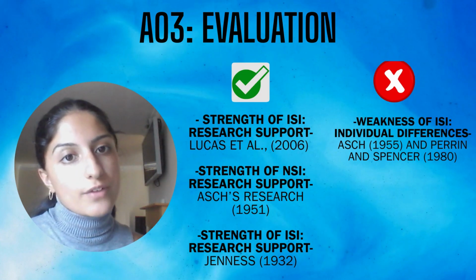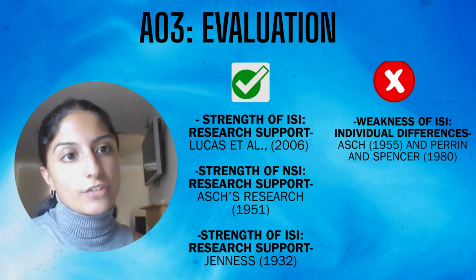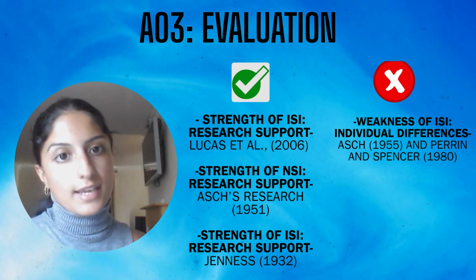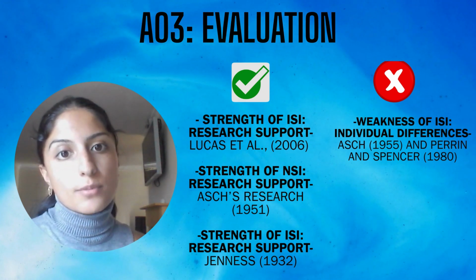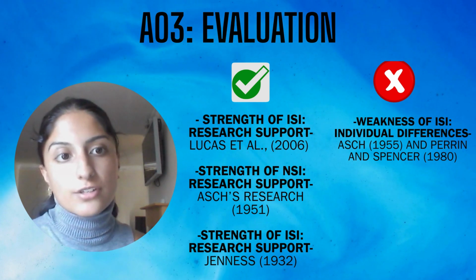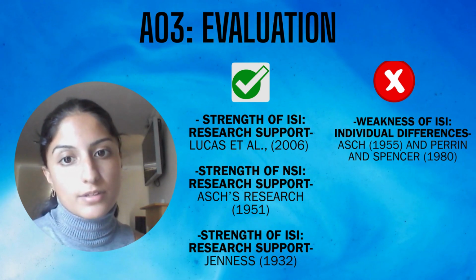A limitation of informational social influence is that there are individual differences. This is supported by both Asch and Perrin and Spencer. Asch indicated that other participants showed more conformity than students did. The figures were 28% of students and 37% of other participants.